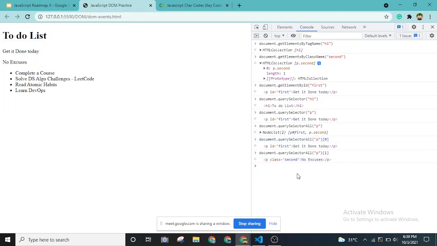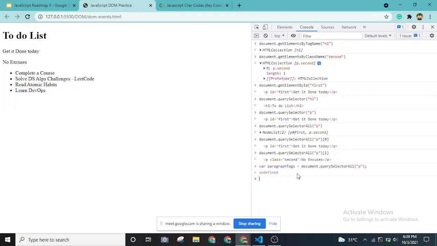Whenever we are trying to do this in JavaScript, we'll be using the var keyword. Let's say I'm creating a variable called paragraph tags, and I'm storing document.querySelectorAll inside this paragraphTags variable.